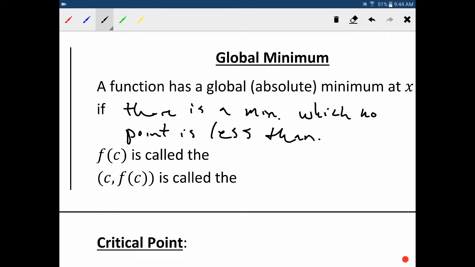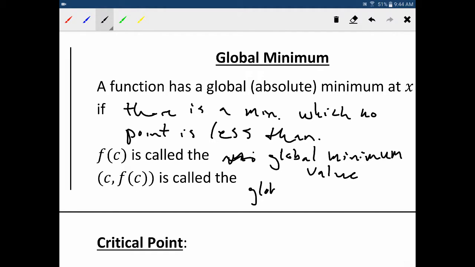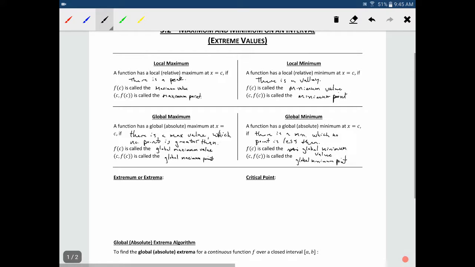This would be called a global minimum value and global minimum point. All right, so there we go.